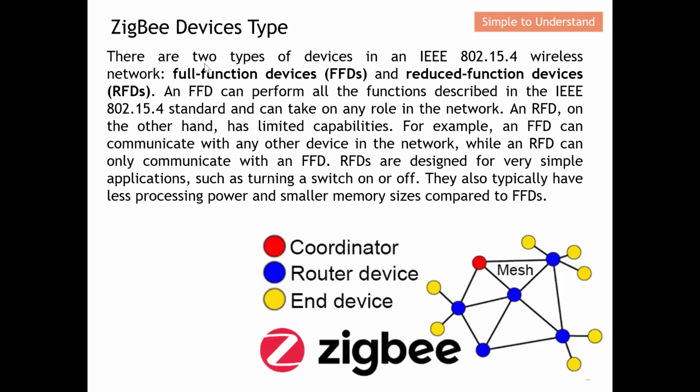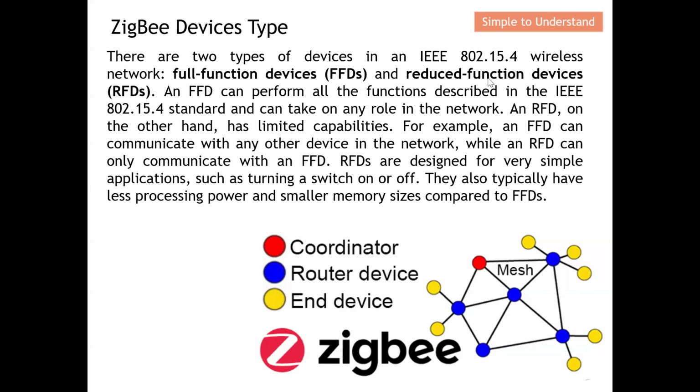Okay, so there are two types of device in an IEEE 802.15.4 wireless network. We have the full function device and the reduced function device. Let me explain what a full function device is. A full function device can perform all the functions described in the IEEE 802.15.4 standard and can take on any role in the network. For example, earlier on I did mention that a ZigBee device can be a ZigBee coordinator, ZigBee router, or ZigBee end device. In short, the full function device can be any of these roles.